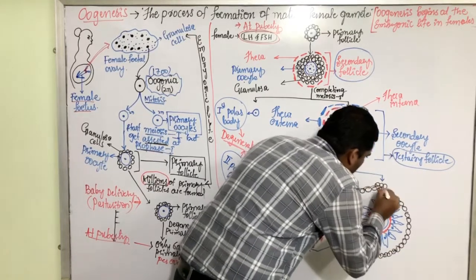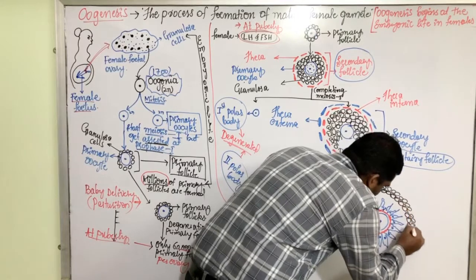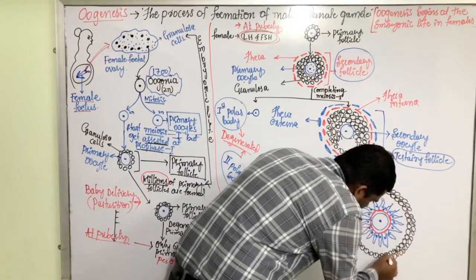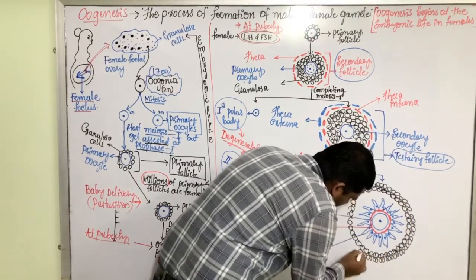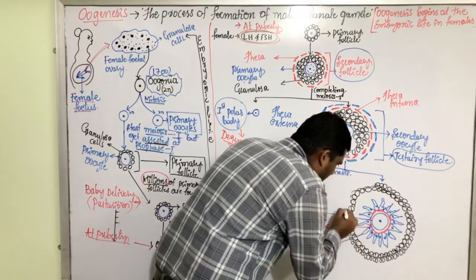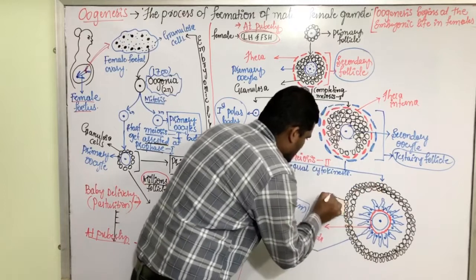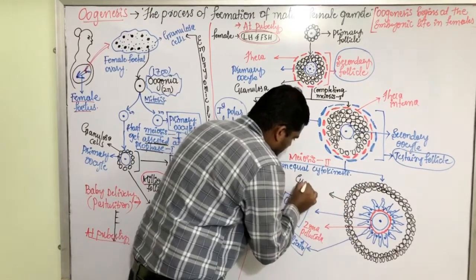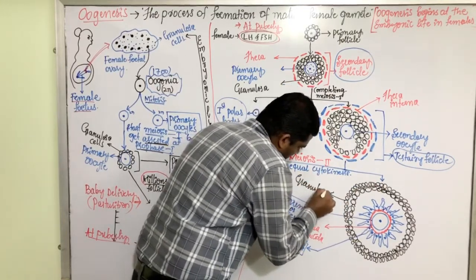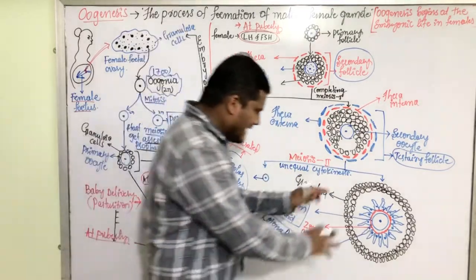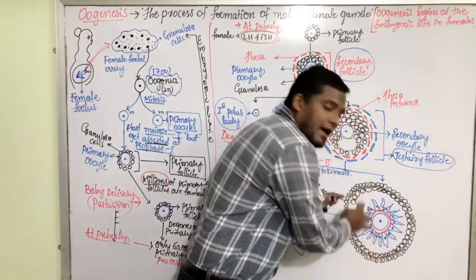Let us draw one more layer here. One more layer is formed here. This is the granulosa. This is granulosa.